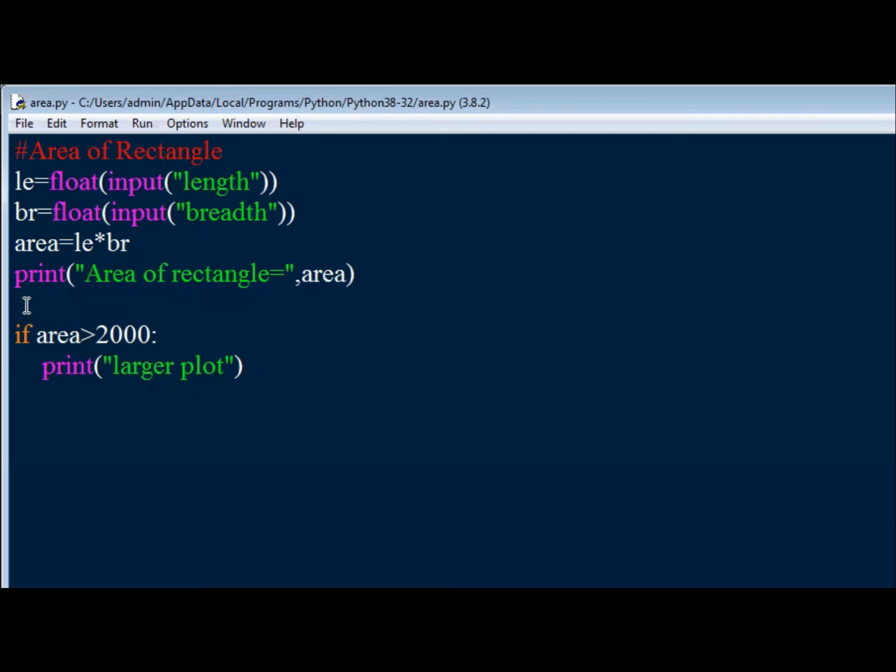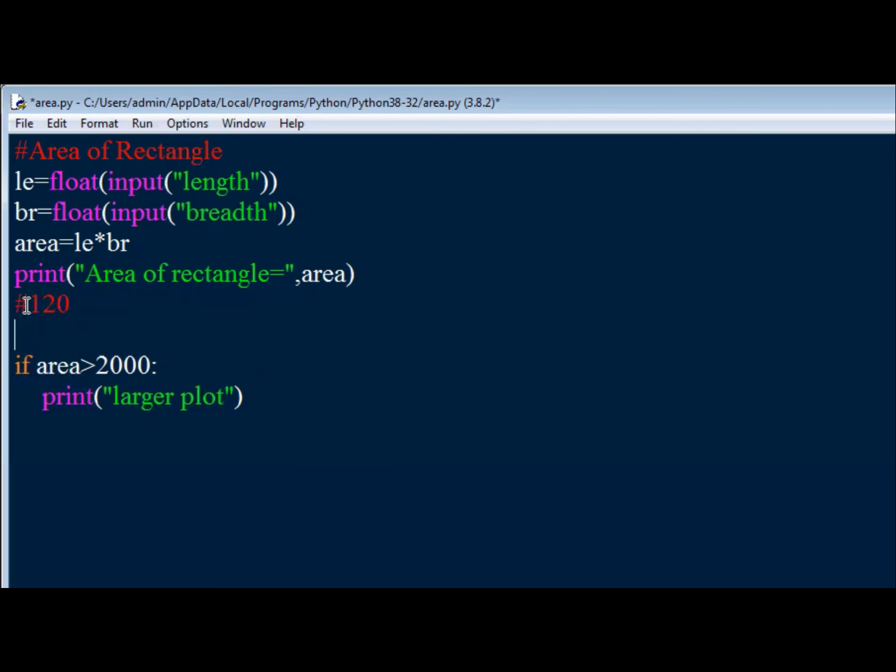Do you understand? See what we did? We gave length as 120 and breadth as 10, so length into breadth, you got area as 1200. What happens after this calculation? It prints area of rectangle, it's 1200, and now it is checking if area is greater than 2000.